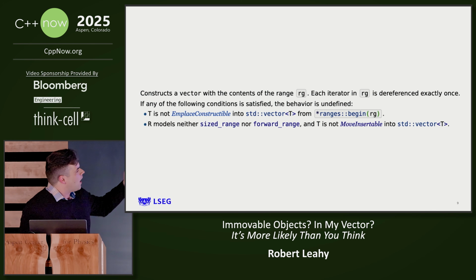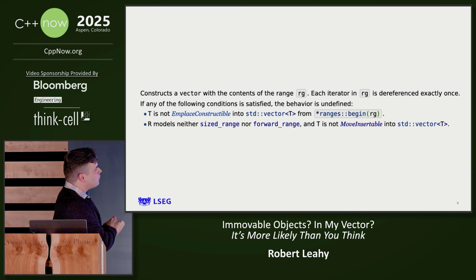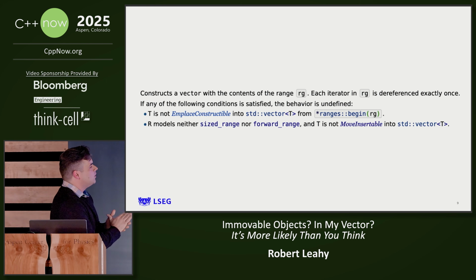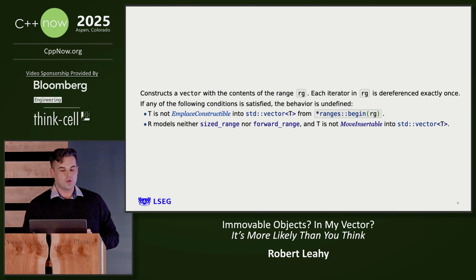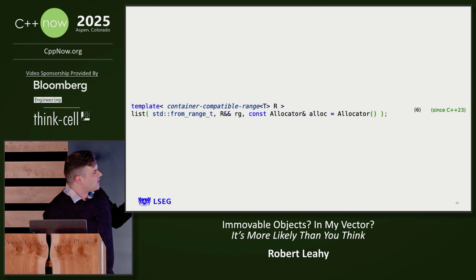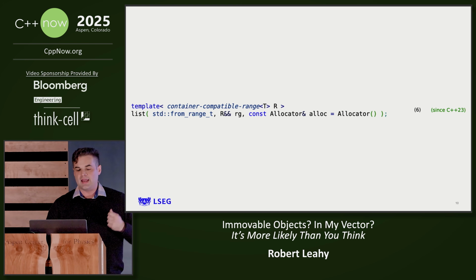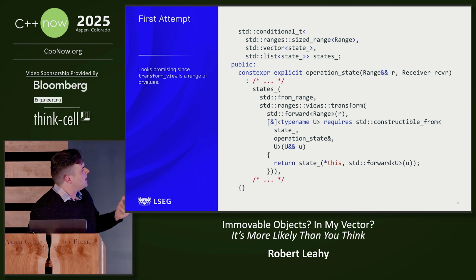And so we go and look at the requirements of this constructor, and we see that precious second bullet. If the range models sized_range, we don't need move insertability. We can actually yield move-only types from our range. As an added bonus, list actually has a constructor like this too, so we can use some fancy generic programming to select vector when we want it and list when we want it. We can rewrite that code like this.